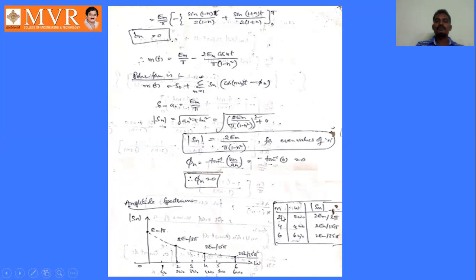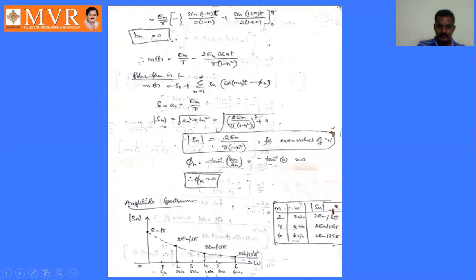If your n value is 2, then 2Em by pi into (1 minus 2 square). 1 minus 2 square is minus 3, so mod Sn is 2Em by 3 pi. At n equals 2, omega is 2 omega naught. These are the angular frequencies versus amplitude: omega naught, 2 omega naught, 3 omega naught, 4 omega naught, 5 omega naught, 6 omega naught, like that. Since 2 is an even number, that is 2 omega naught. At 2 omega naught we have the Sn value 2Em by 3 pi.